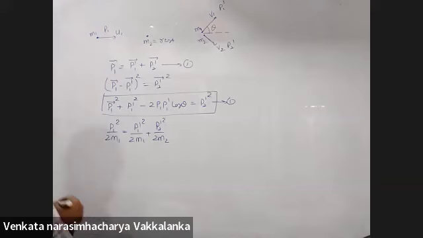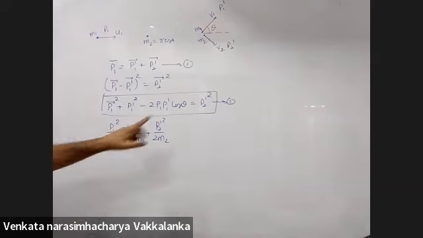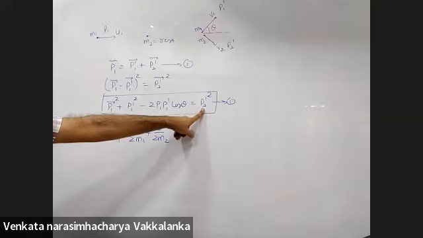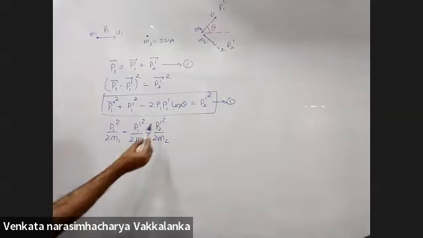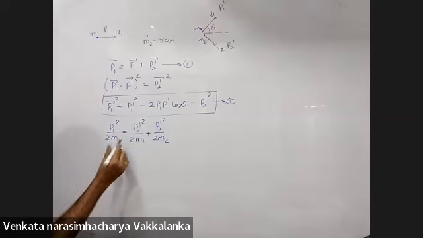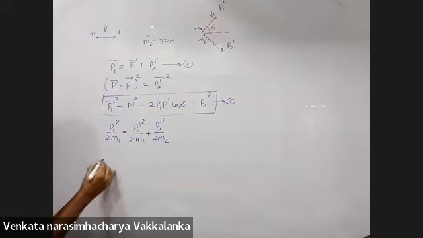Right? Now, I need to eliminate this. Bring everything in terms of P1 and P1 dash. I need to eliminate P2 dash. That means I'll take this to the left. I'll skip that part so that I can save time.